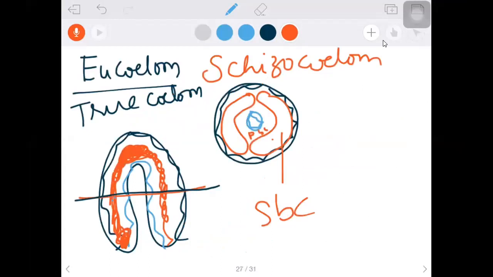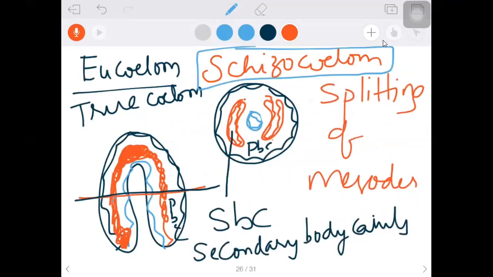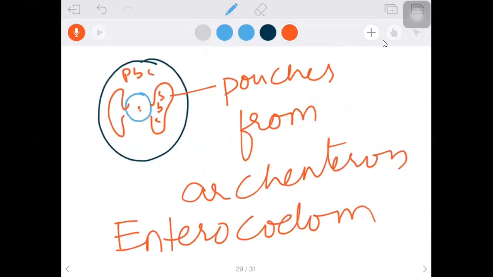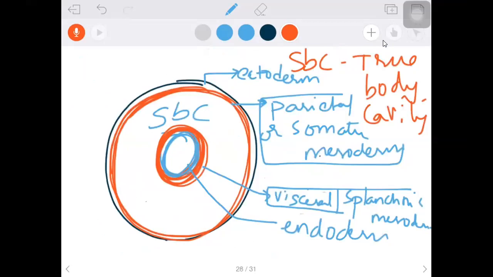Finally, it will be like this: secondary body cavity, with mesoderm on both the ectoderm side and the endoderm side. If it all happened by the splitting of mesoderm, we say schizocoelom. If it happened from the pouches of the Archenteron, we say enterocoelom. Whatever it may be, the output is the same, isn't it?